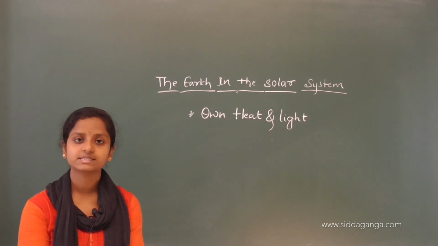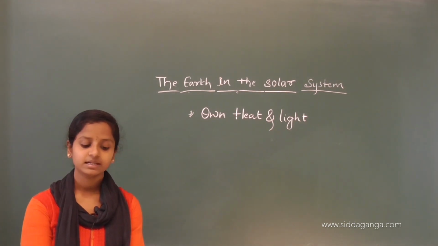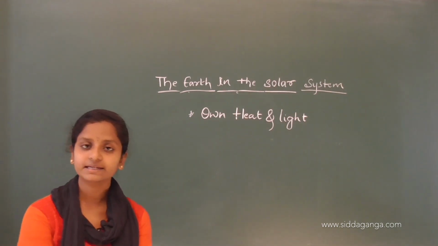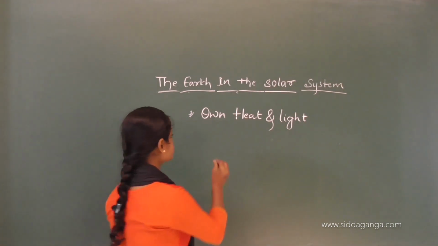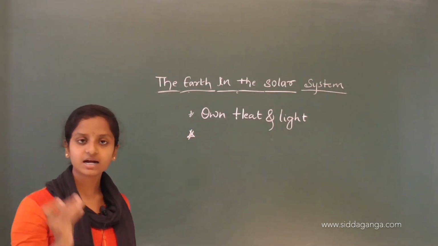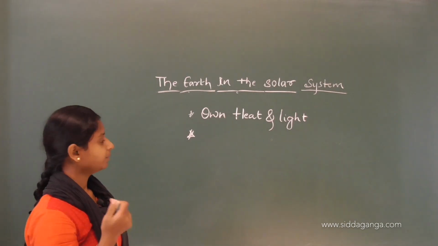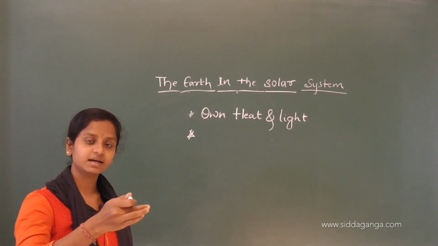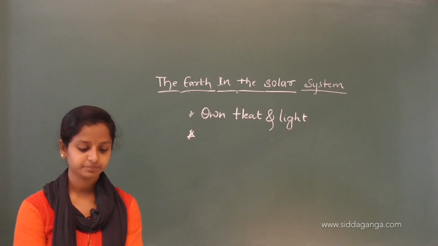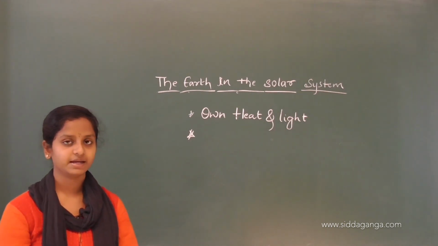Then how do they shine? They are lit by the light of the stars. The star gives light, and by taking that light, they shine. Such bodies are called planets.